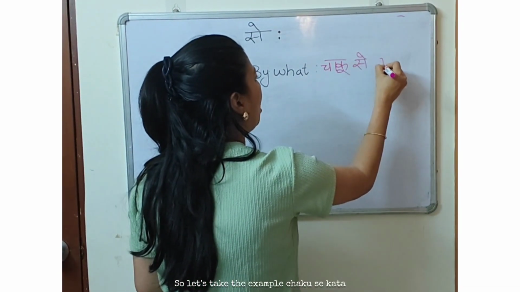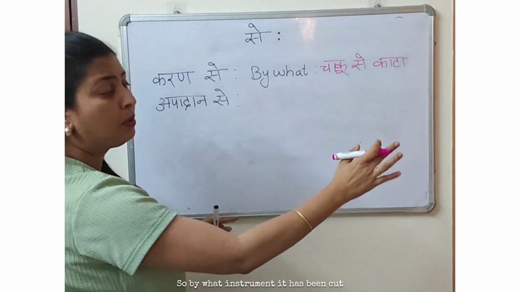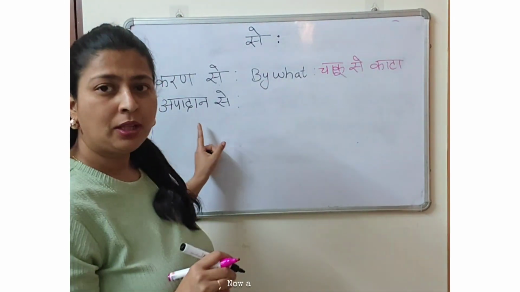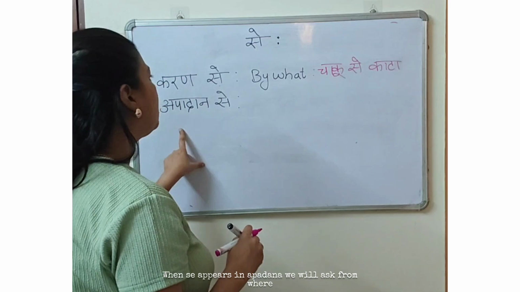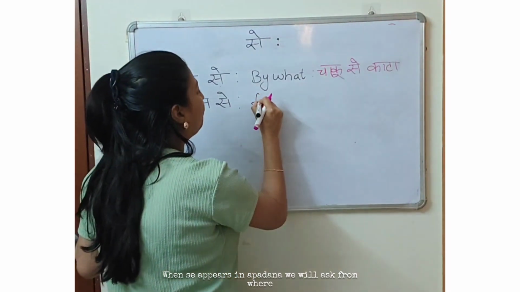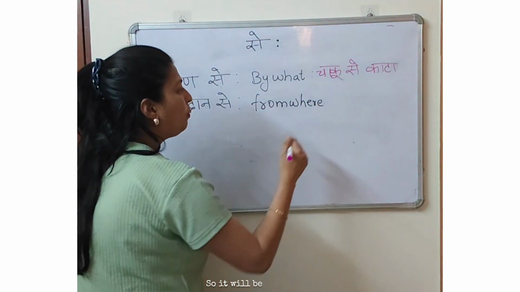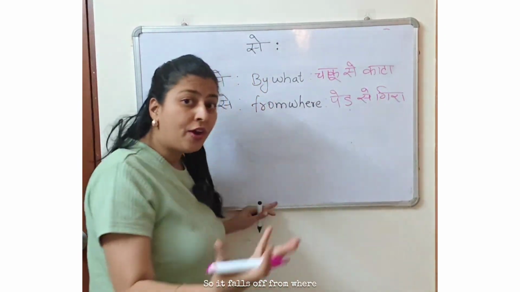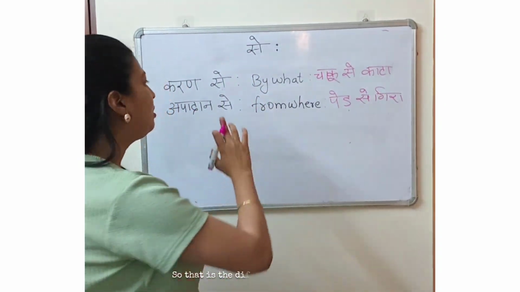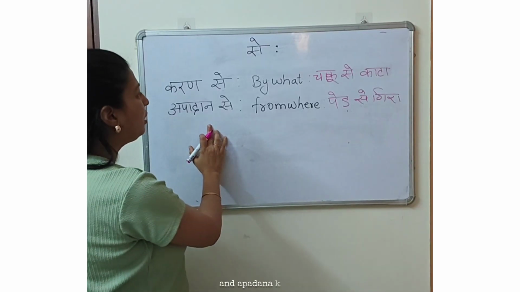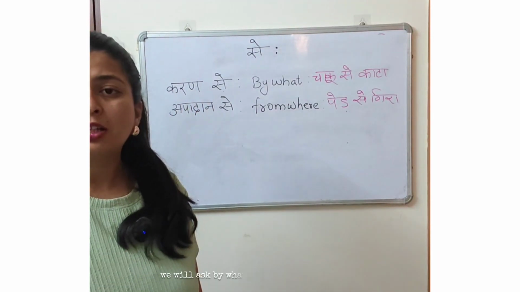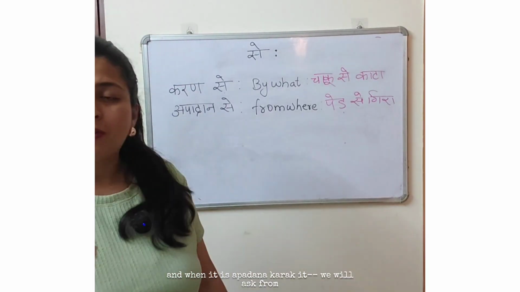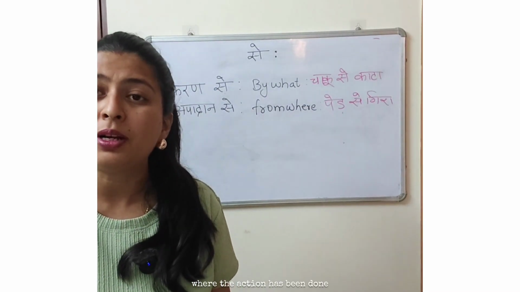Chaku se kata. So by what instrument has it been cut? Chaku se. Now apadan se. When se appears in apadan, we will ask from where. So it will be ped se gira. So it falls off from where? From tree. So that is the difference between karan karak and apadan karak. When karan is there, we will ask by what instrument the action is done, and when it is apadan karak, we will ask from where the action has been done.